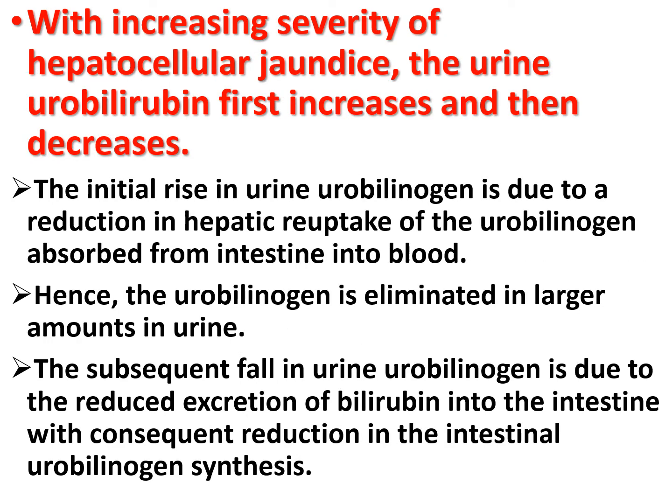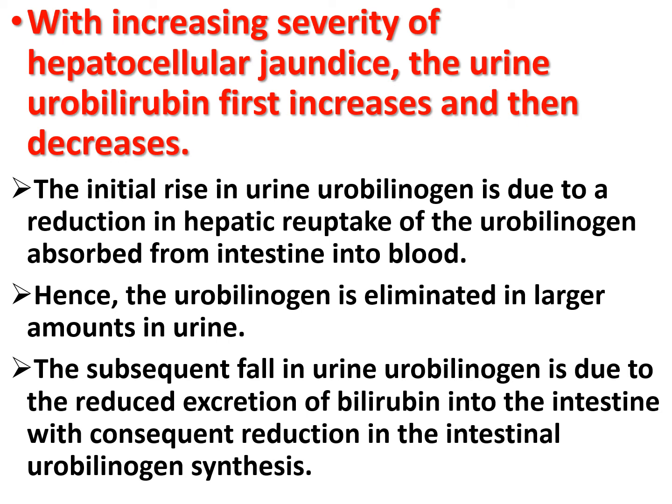With increasing severity of hepatocellular jaundice, the urine urobilinogen first increases and then decreases. Why? The initial rise in the urine urobilinogen is due to reduction in the hepatic reuptake of the urobilinogen absorbed from the intestine into the blood. Hence, the urobilinogen is eliminated in larger amounts in the urine.